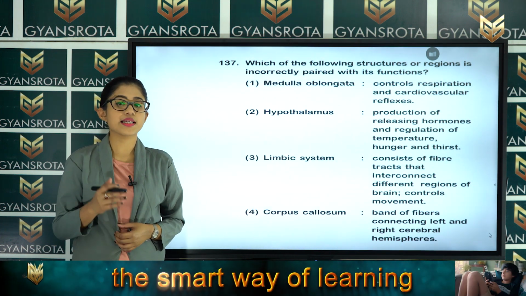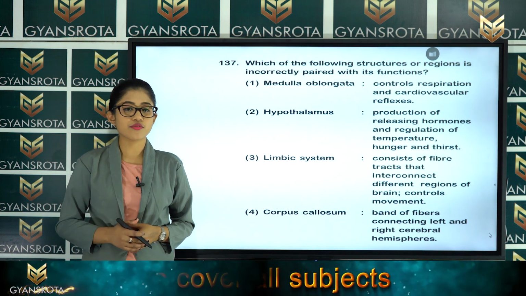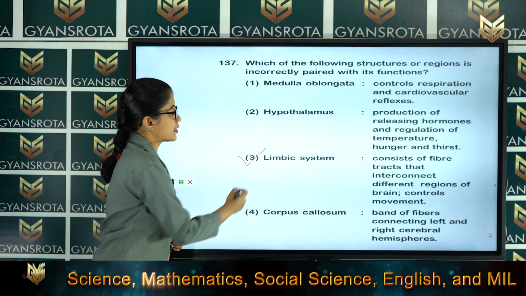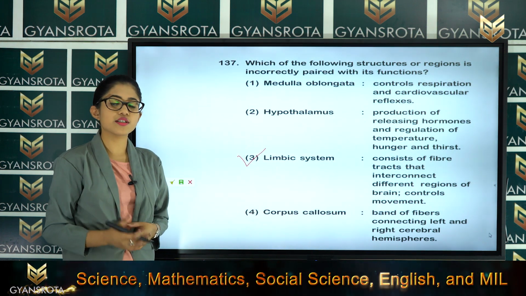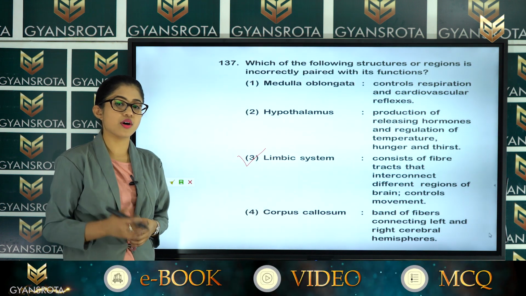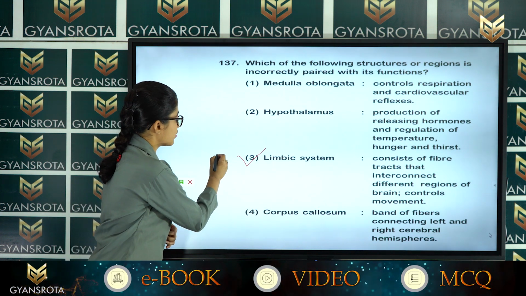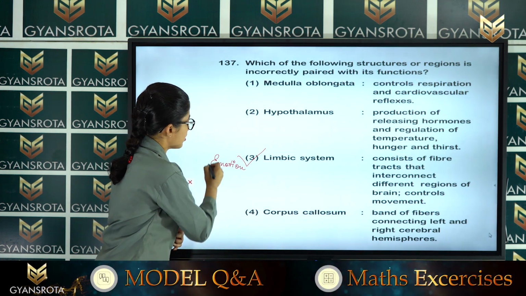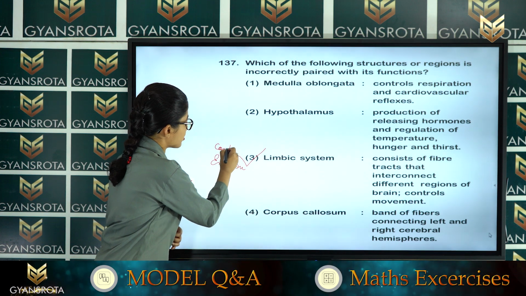So, which among them is incorrectly matched? That is option number 3, that is limbic system. Limbic system, what does it do? It helps in all the emotional activities of our body. So, its function is emotion. That means it controls the emotions, right?